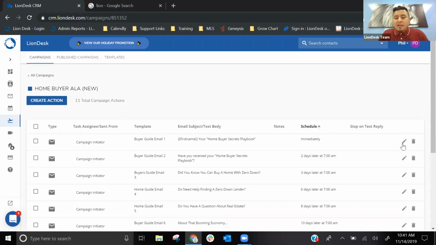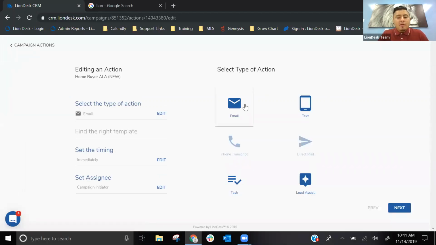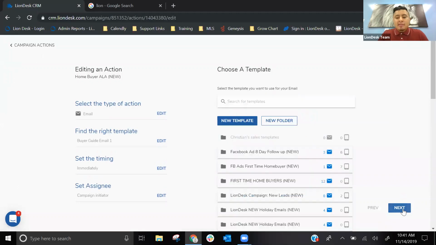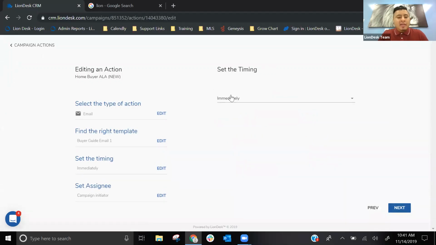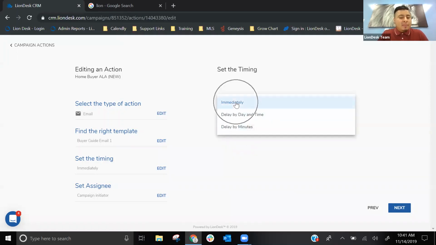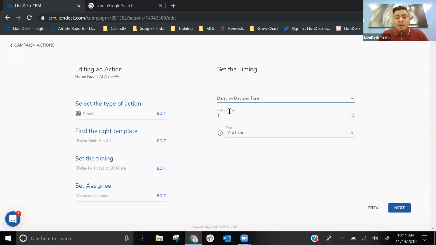So from here, you can click on the edit button, right? You'll be able to just click on next until you get to the timing section. From here, you'll be able to modify it to be either delayed by day and time, delayed by minutes, or you can send it out immediately. Let's go ahead and modify this delayed by day and time. So this is all relative, right? Depending on when you start the campaign, it's going to be based off the date that you started.